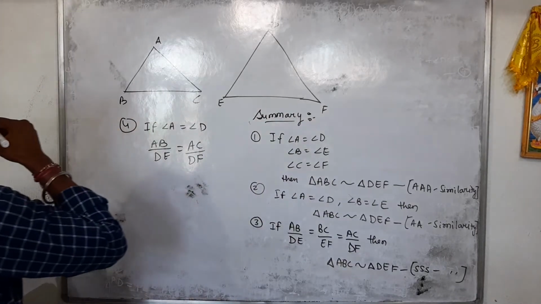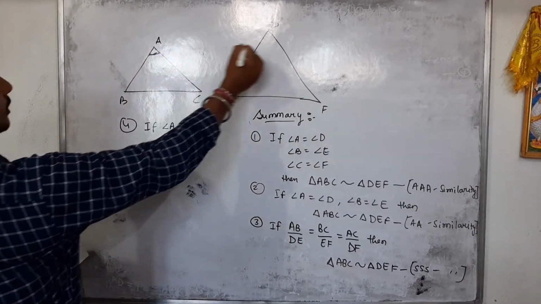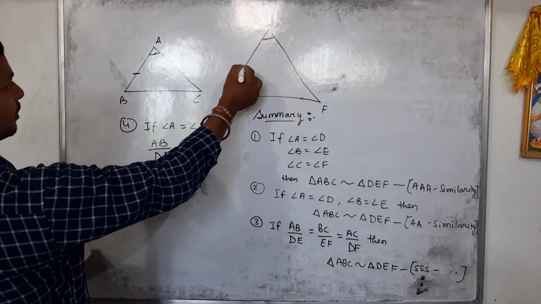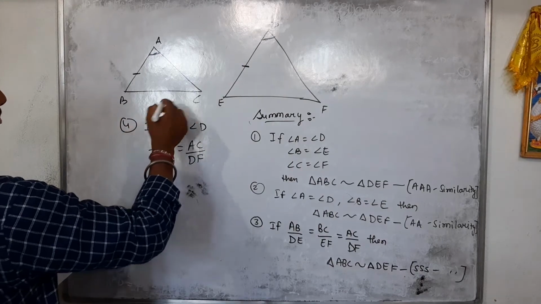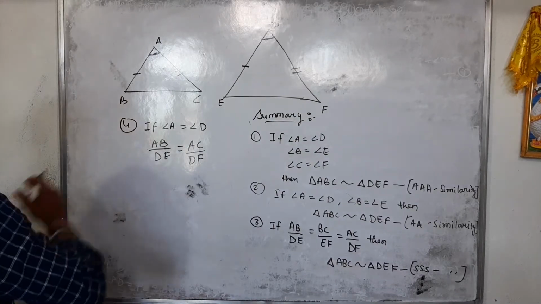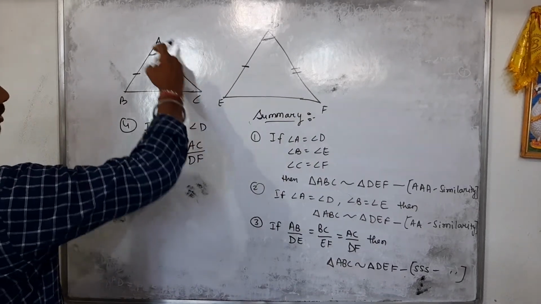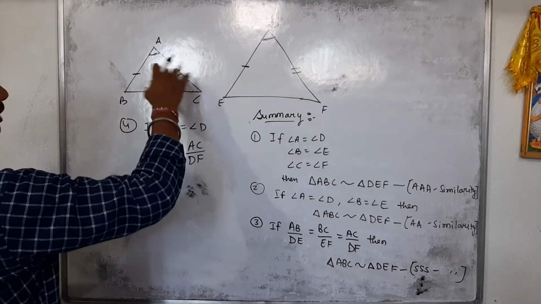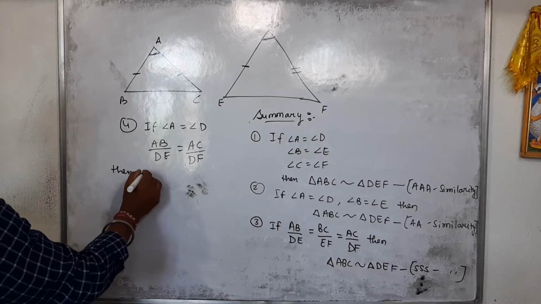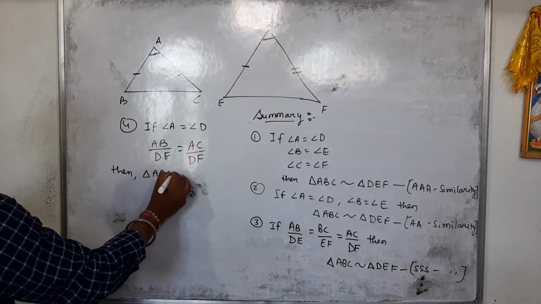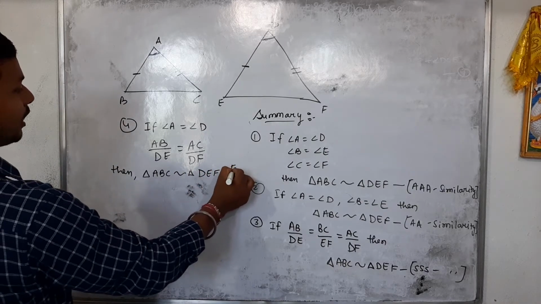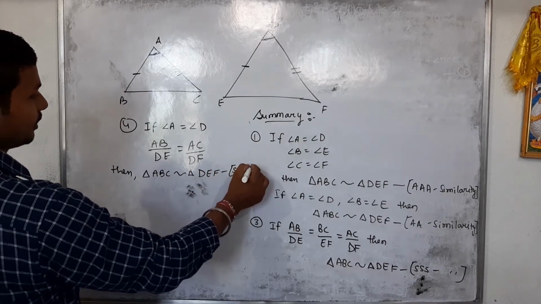Here angle A is equal to angle D and AB, this part is equal, the ratio of corresponding sides and the included angle are equal, then we can say both triangles are similar. Then triangle ABC is similar to triangle DEF from side angle side criteria of similarity.